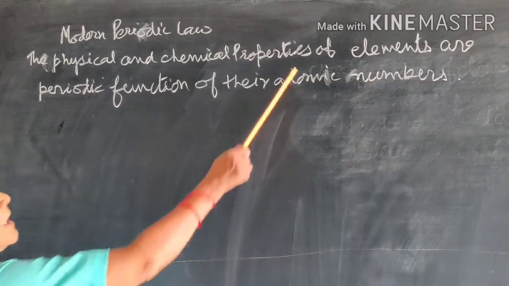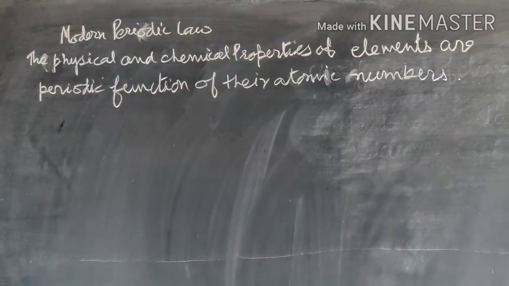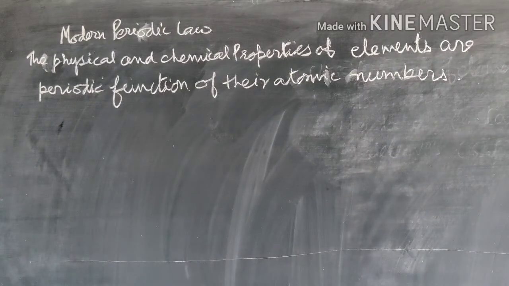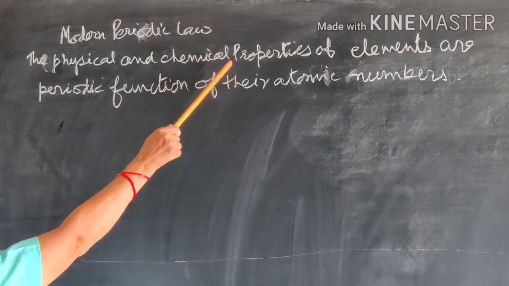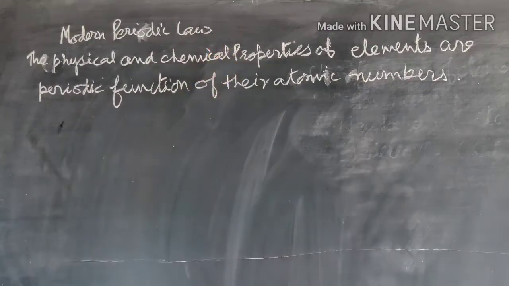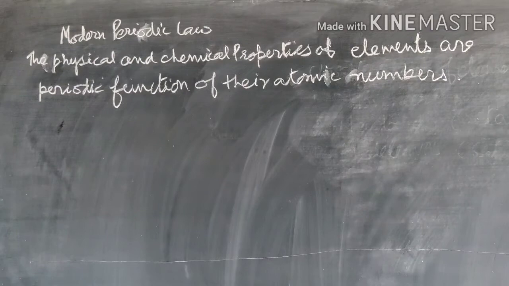Now we can say the atomic number is a more fundamental property than the atomic mass, because Mendeleev classified the elements on the basis of atomic mass. And now you know the atom has electrons, protons and neutrons, and electrons are present in the orbitals, and the electrons present in the outermost shell take part in chemical combination, and that is the reason for the chemical properties of the elements.